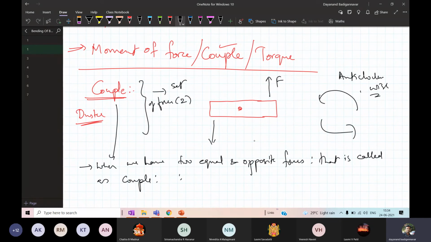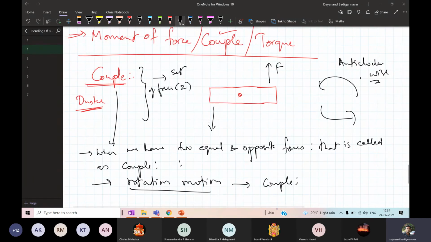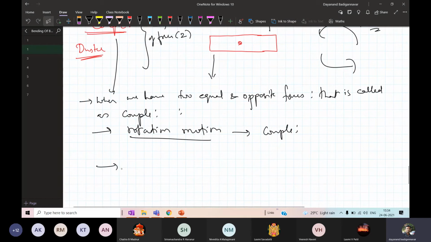So whenever you want a rotational motion, there we have to use a couple. Remember, for linear motion you can apply a simple force. If you want a linear motion, we want just a simple force.